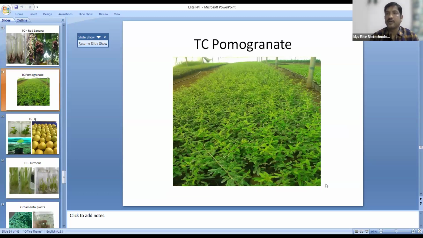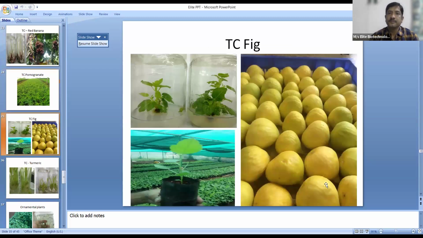At present, we are not doing it. This is a variety in fig called Diana, where they are grown for dry fig. Ours is maybe the first company in India to produce tissue culture fig plants. Long back, around 10 years back, we did these tissue culture fig varieties also.